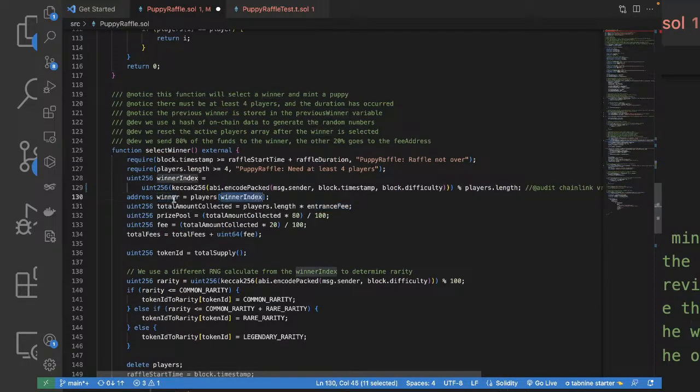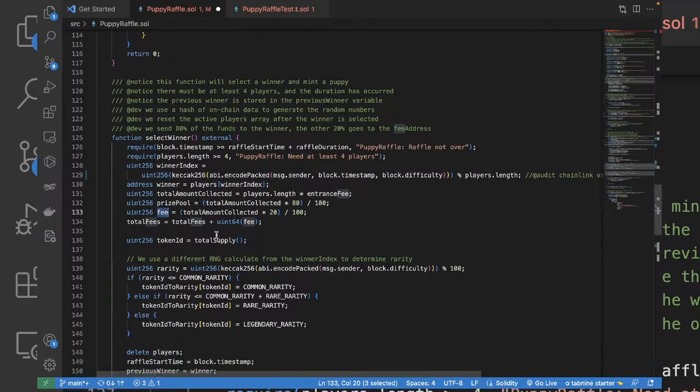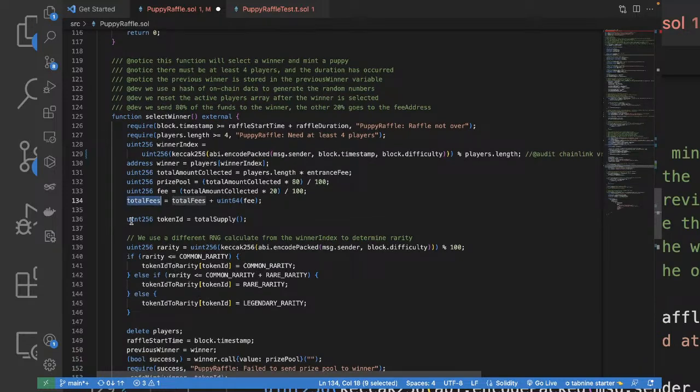And we are setting the winner to be the player. Again, we are reading from the state. That's good. So total amount collected. Okay, we are calculating the entrance price pool. Among it, 80% is set to the prize pool, and then 20% is the fee. The fee is added to the total fees. And what is this?